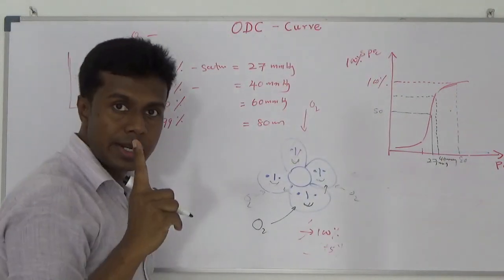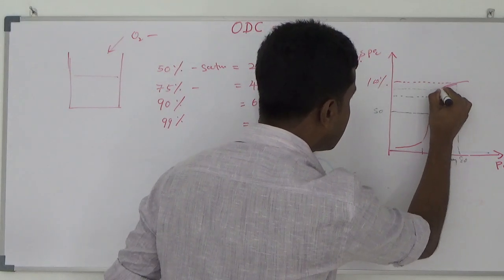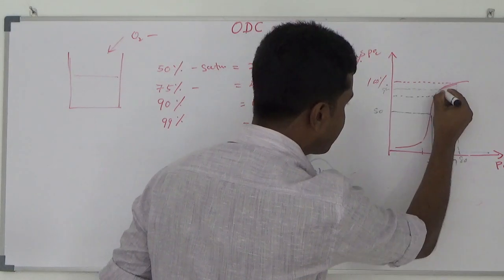Here 90% saturated at partial pressure of 60.